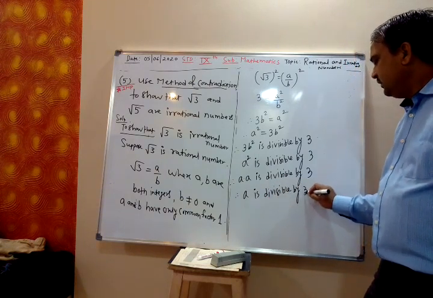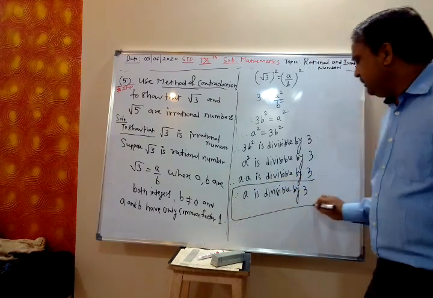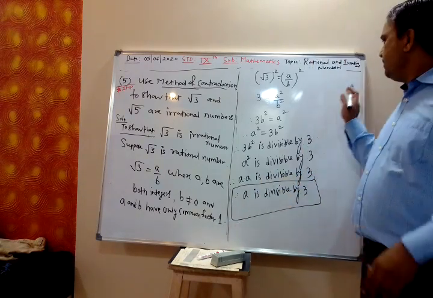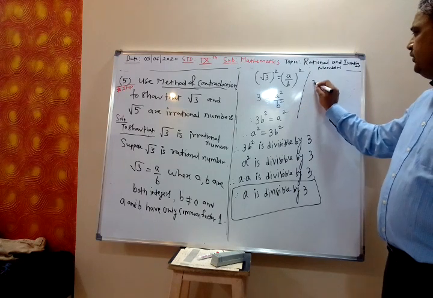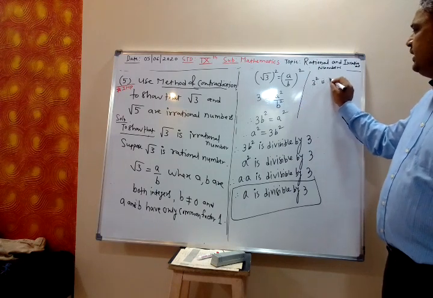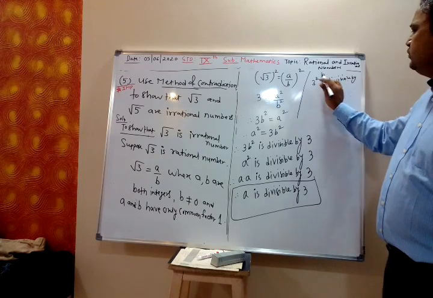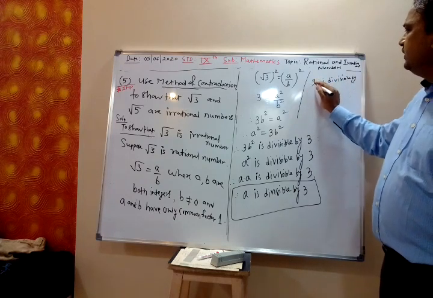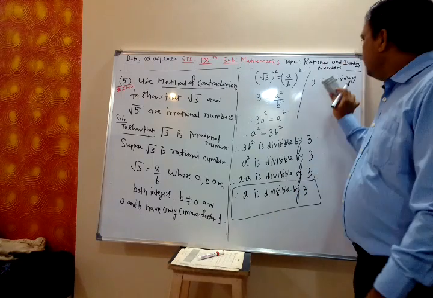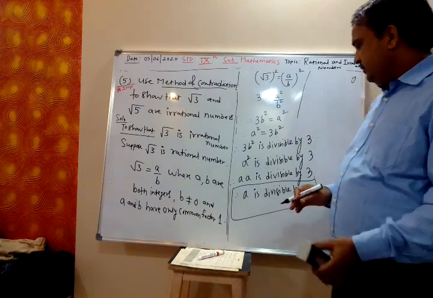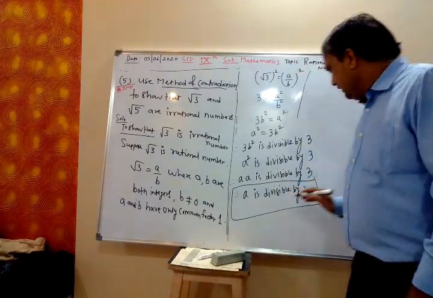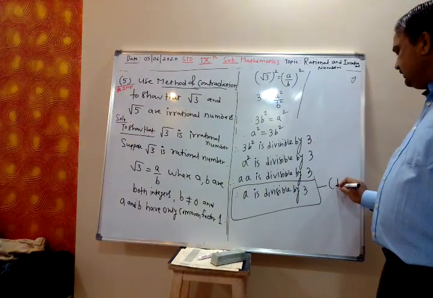Sir, a square is divisible by 3. For example, 3 square is divisible by 3. Yes or no? Because 3 square is 9. Okay, we'll write this as equation 1.